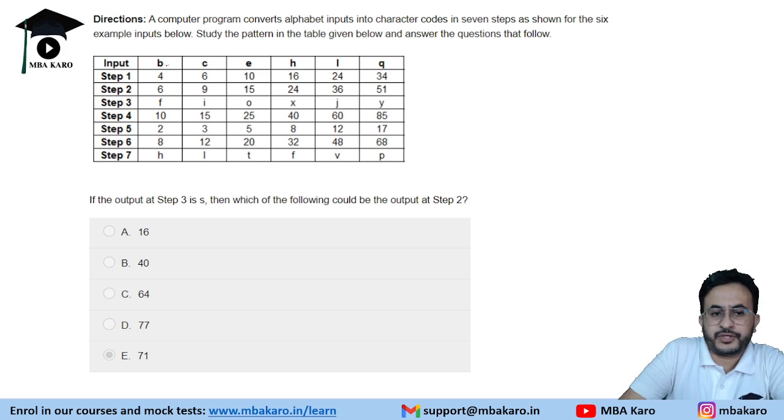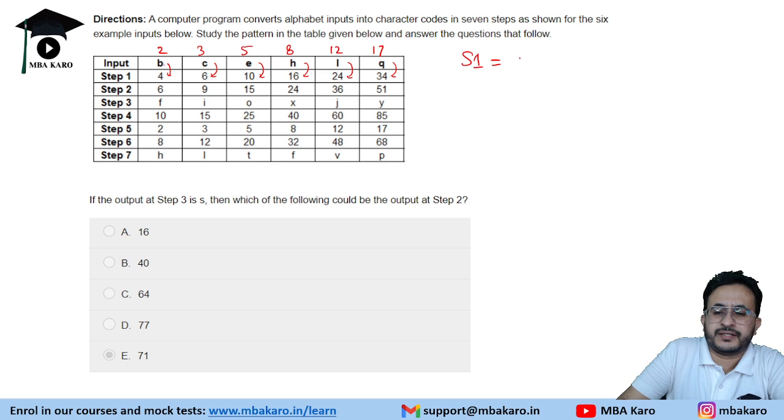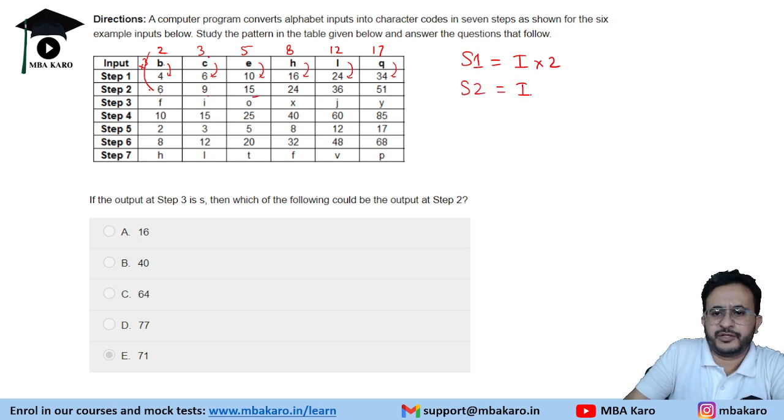So we are given the input, and in step 1, if you see, B has become 4, C has become 6, E has become 10, H has become 16, L and Q. So can we say that B, C, E, H, L and Q are the order of the alphabets. So step 1 is input into 2. So 2 into input is step 1. Now step 2 is 3 times the number. If you notice, 2 into 3 is 6, 3 into 3 is 9. So step 2 is input into 3.